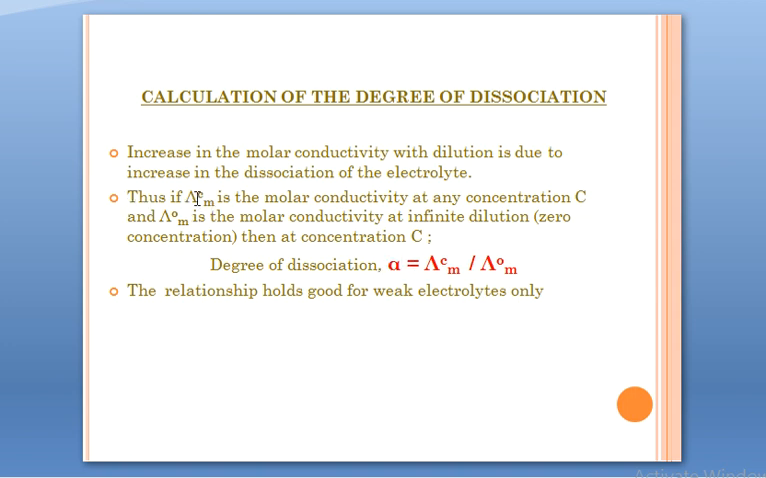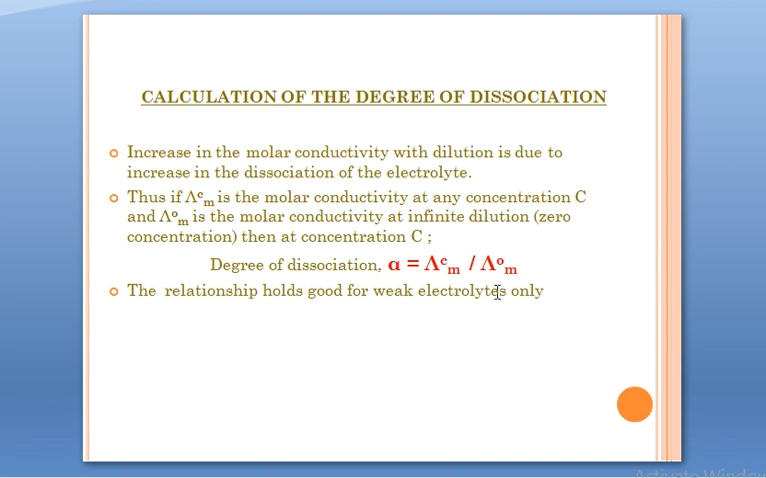If lambda mc is the molar conductivity at any concentration C and lambda naught m is the molar conductivity at infinite dilution, meaning zero concentration, then at concentration C we have an equation for degree of dissociation. Alpha will be equal to lambda mc divided by lambda naught m: molar conductivity at concentration C divided by molar conductivity at infinite dilution.